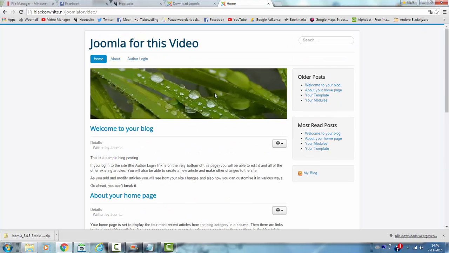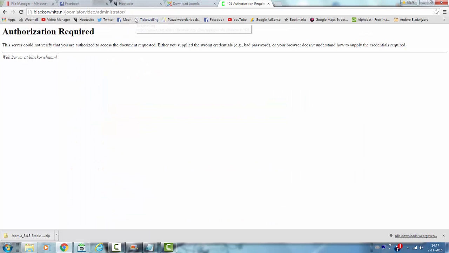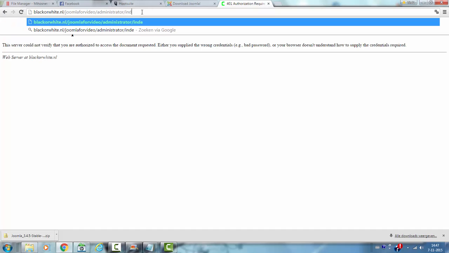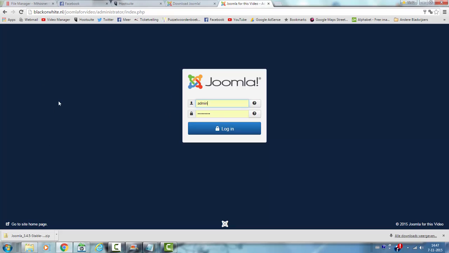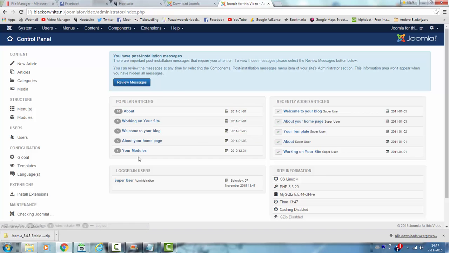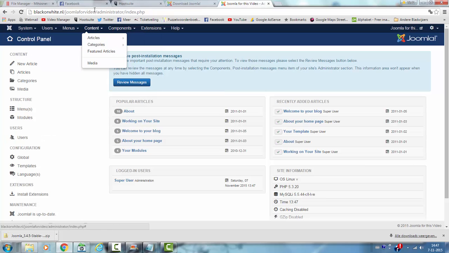So this is what I've just created. And if you want to go to administrator, this is where the administrator is located, and then you click on login. This is the admin panel of the Joomla website.